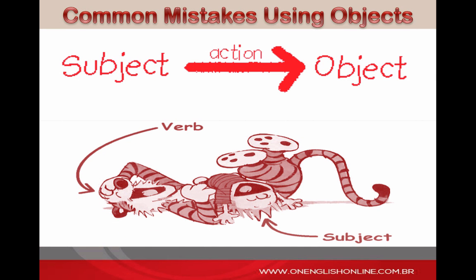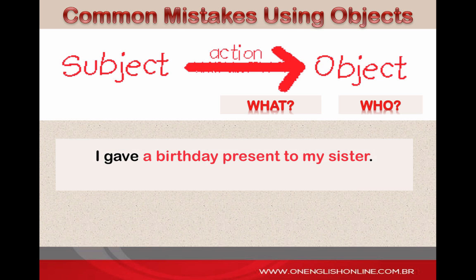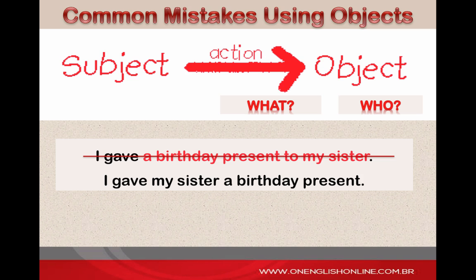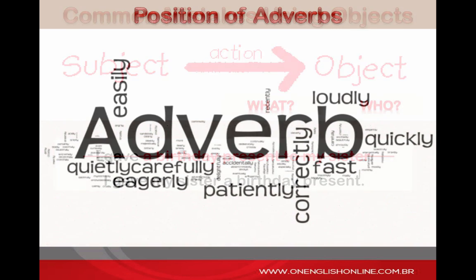Do you remember that a simple sentence may also have an object? In order to recognize what the object is, just ask the verb two questions: what or who? A major difference between English and Portuguese has to do with the use of direct and indirect objects. In English, it is more natural to change the position of the objects so that you can hide the preposition.